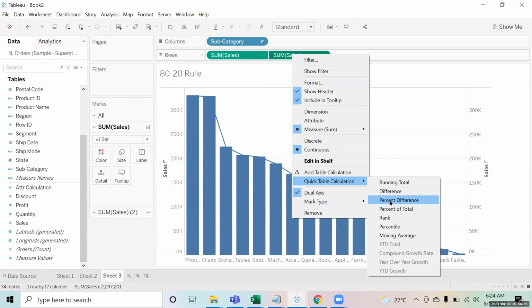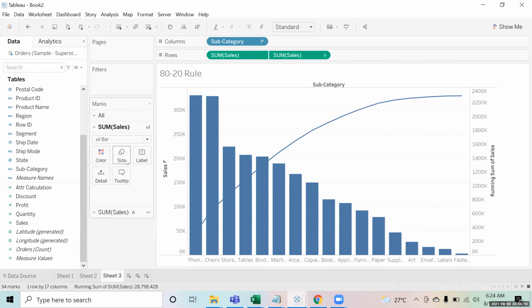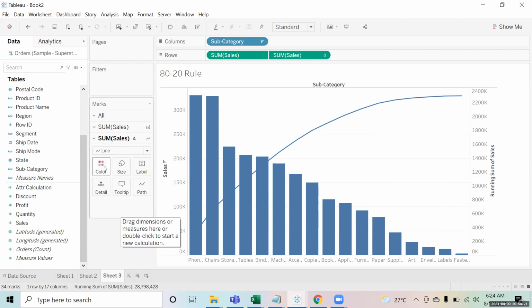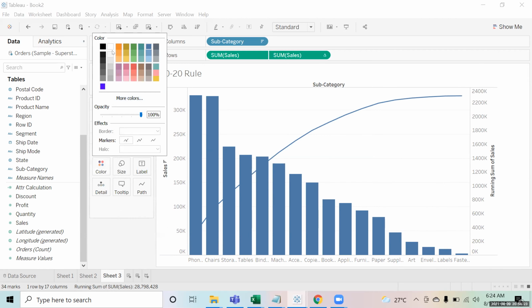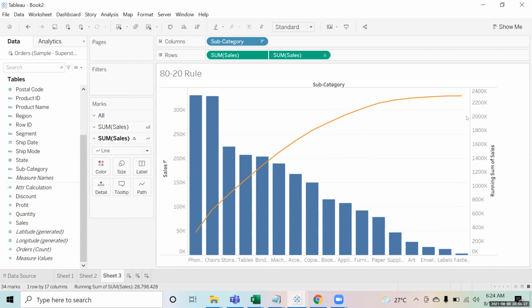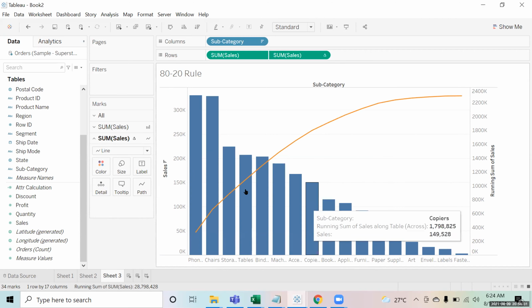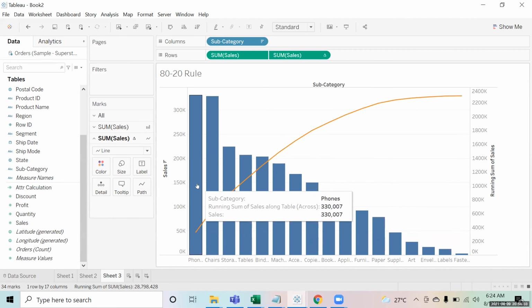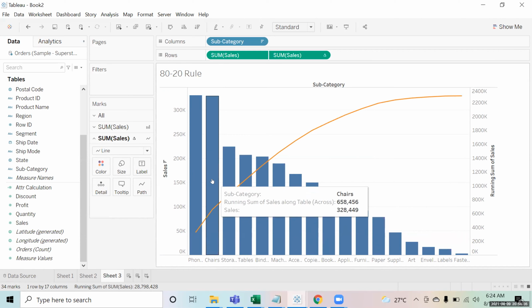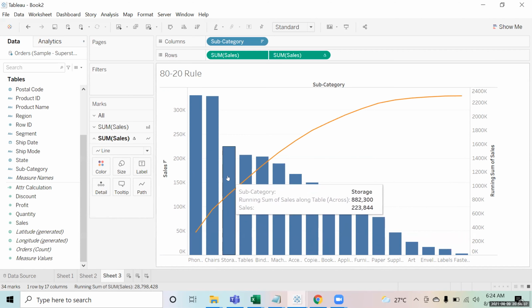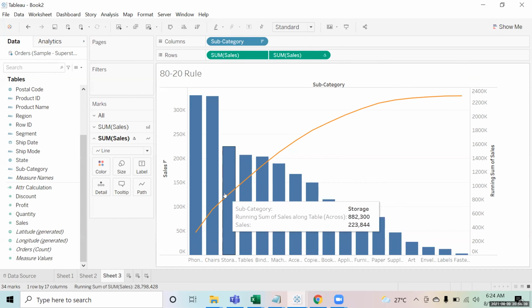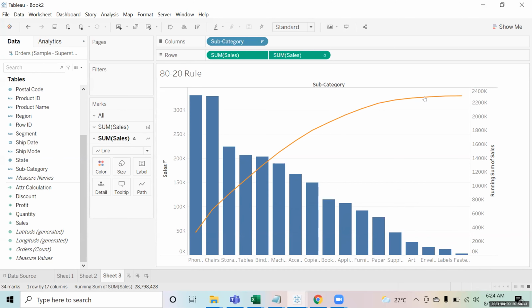That is running total. And this is where your Pareto chart is created. Now you can see that this is a running total, and this is the sales for phones. This is phones plus chair. This is phones plus chair plus storage on the line. So the line is giving you the summing running total.